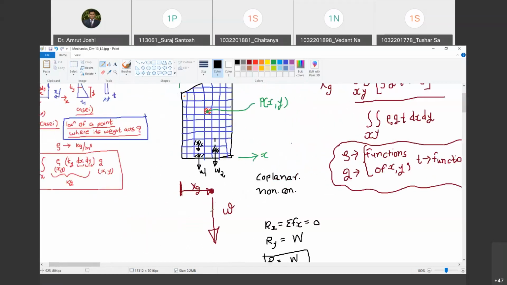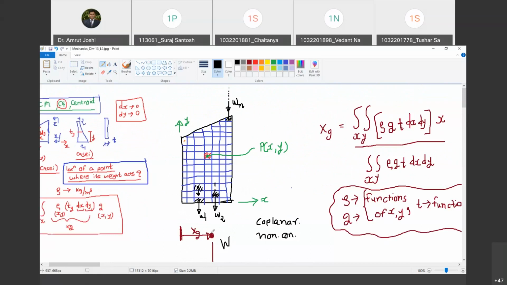Yes, sir. So I have shown that the resultant is in the vertical direction, and this resultant has a magnitude capital W, where W is the weight of the entire body. Do you agree with me? Yes, sir. I don't know where it acts. So I assume that it acts at a distance x from the left hand. So its line of action has a perpendicular distance capital X comma G from the origin. Are you with me? This is assumed. And now we have to find out what this xG is. Are you with me?